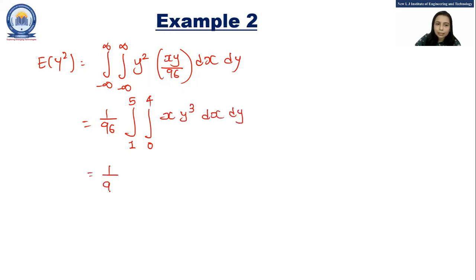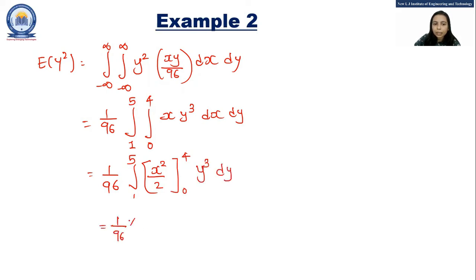So 1 by 96 integration from 1 to 5, x square divided by 2, lower limit is 0, upper limit is 4, y cube dy. So 1 by 96 into 16 divided by 2, integration from 1 to 5, y cube dy.